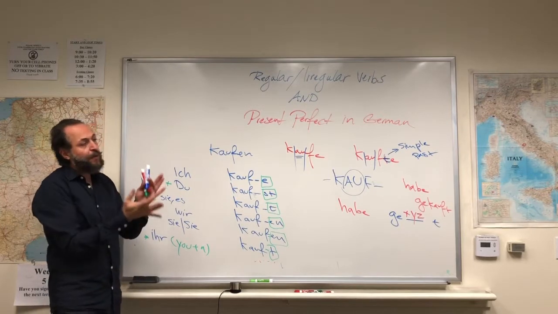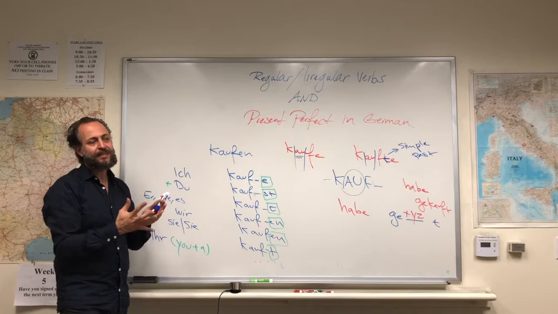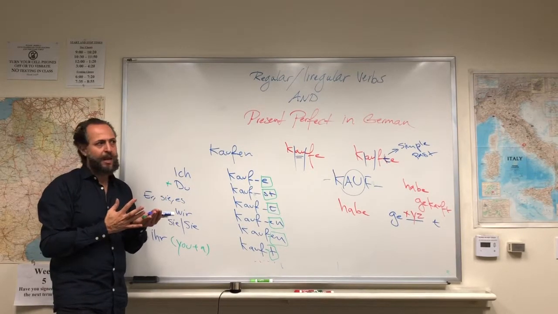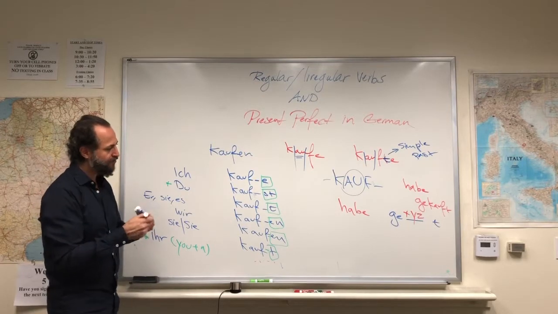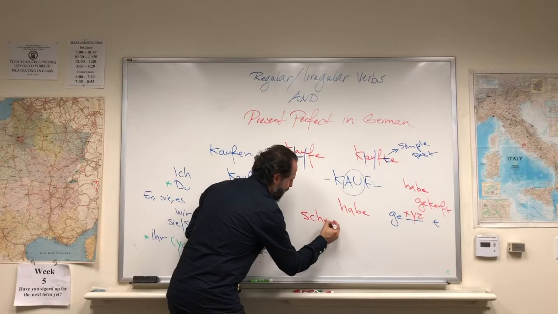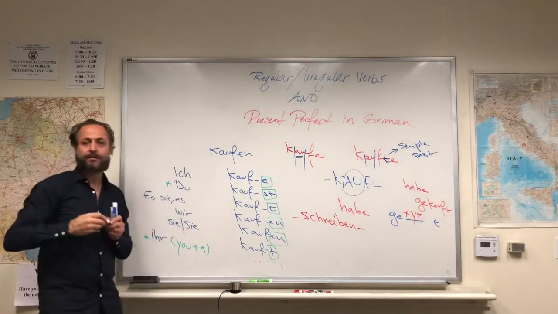So now, if we compare this verb with an irregular verb, we see that there is a crucial change in conjugation of the verb. Let's look at a verb like schreiben. Does somebody know what this verb means?